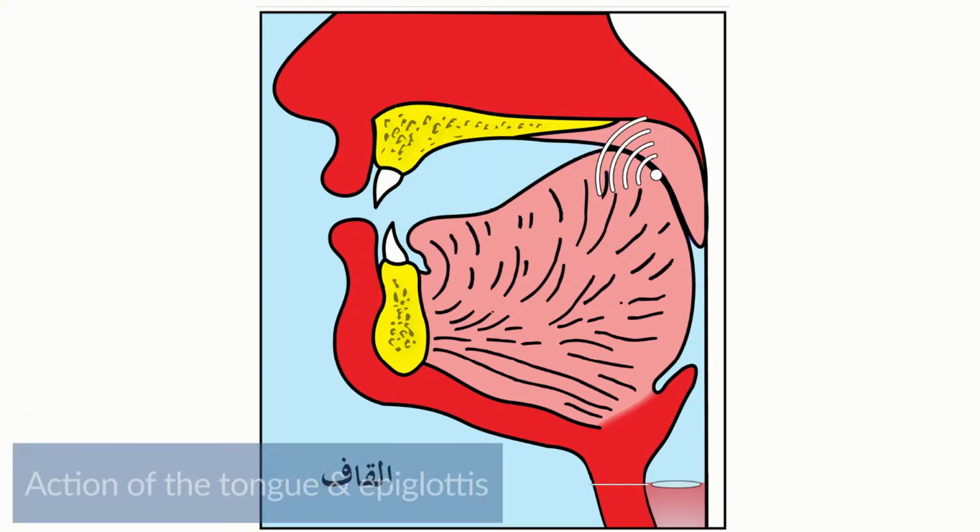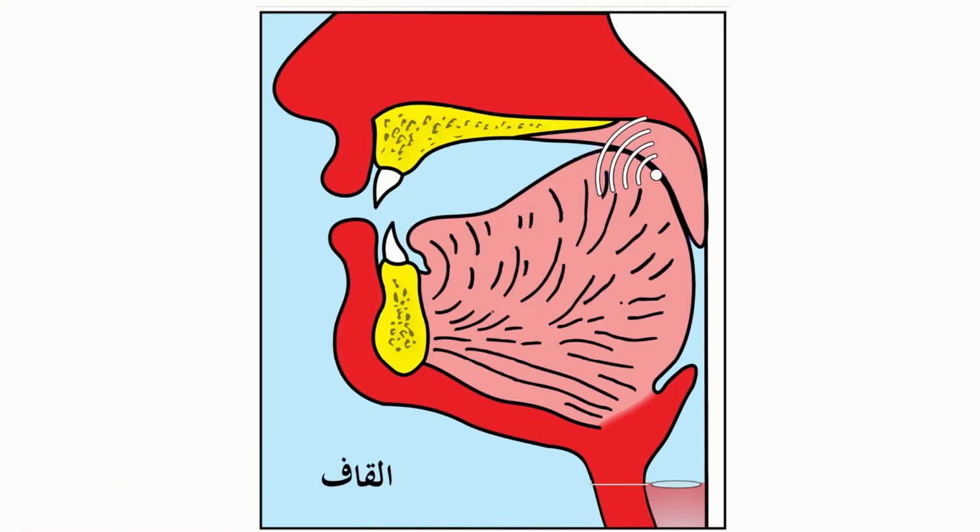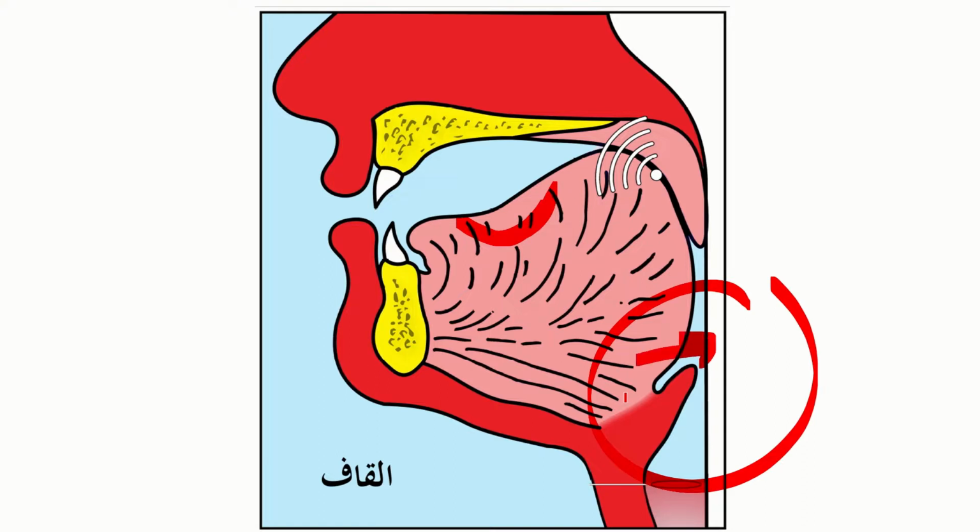And in terms of what practically happens within the mouth with Tafkhim, there are 2 main points that happen with the tongue and the epiglottis. The first is the tongue is cupped. You see that red marking there? That's the cupping of the tongue. And the other one is around the epiglottis. The epiglottis is moving backwards and narrowing that area.